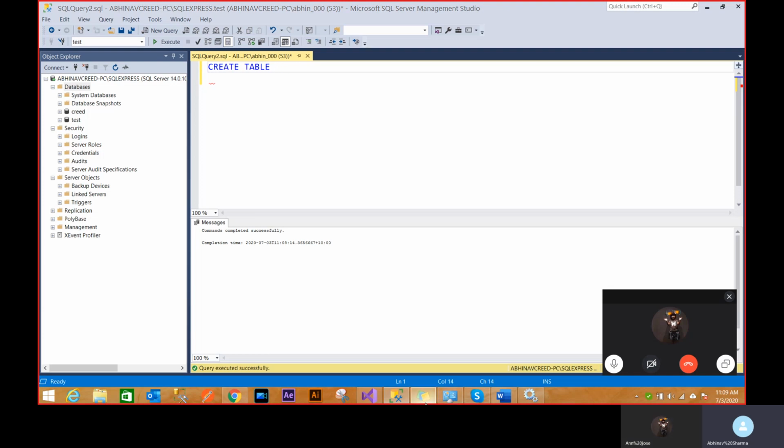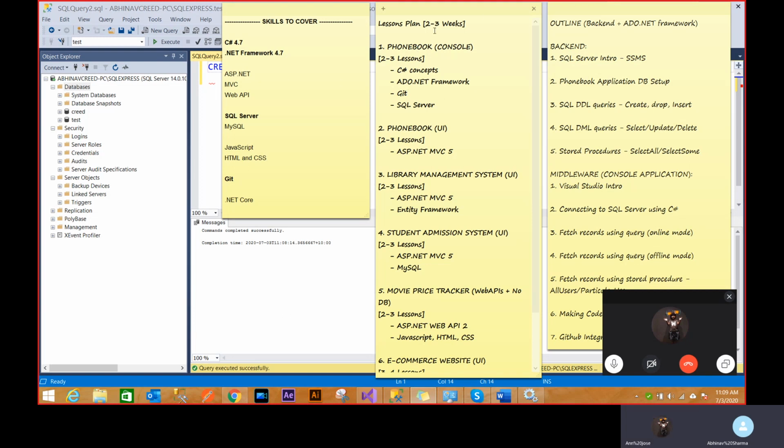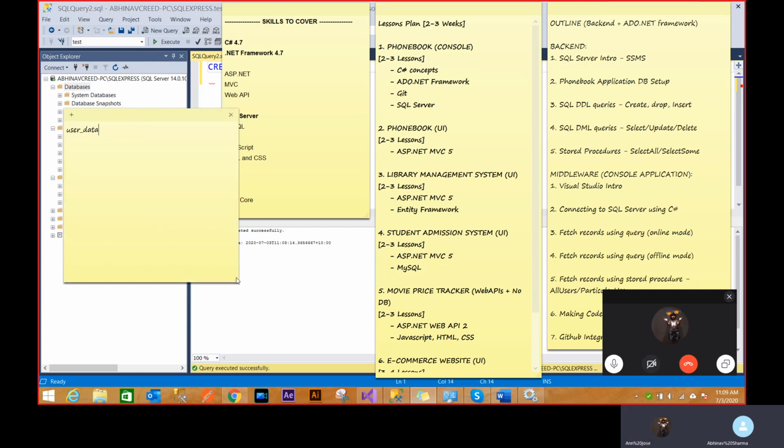The application that we want is a phone book application. What we will be focusing on is that we will want one user table. So we have a user data table. It will have user ID, the ID of a user, and username. And we have some other extra variables that I'll explain right now. Every user has a corresponding phone book connection, so we can have a user phone book table, which will have a record with the user and corresponding contact ID.